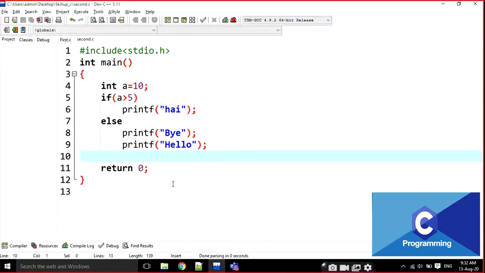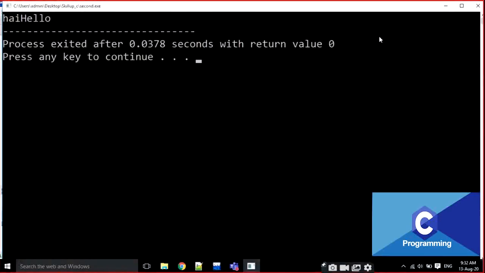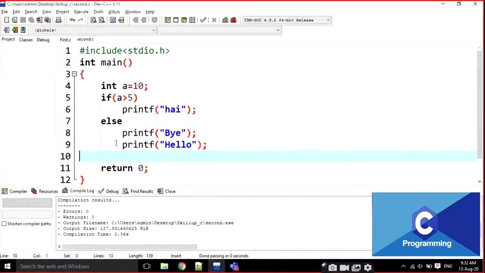After else, the printf belongs only to the else statement, sir. The block has ended, sir. Next, hello is also printed, sir. Hi and hello is the output. Why? Because this hello does not belong to the else block.